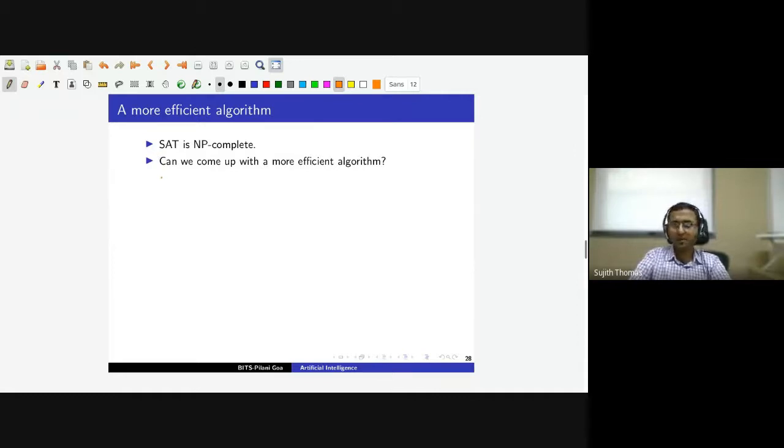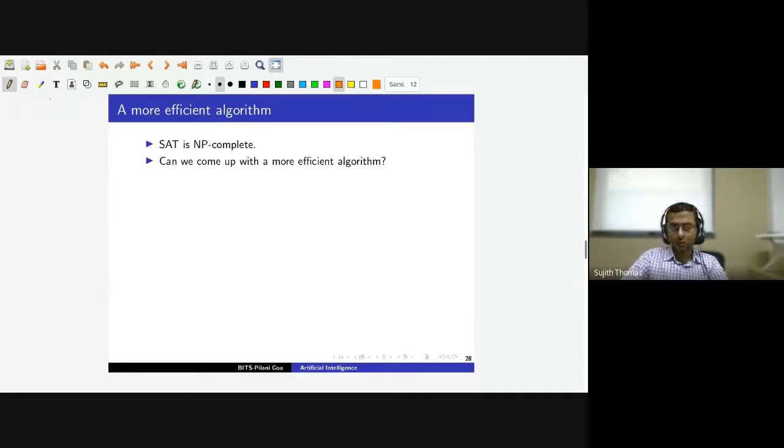This basically means that we cannot have, or most likely we cannot have, a polynomial time algorithm for our inference problem. So now the question is, given that satisfiability is NP complete, what is the best that we can do?